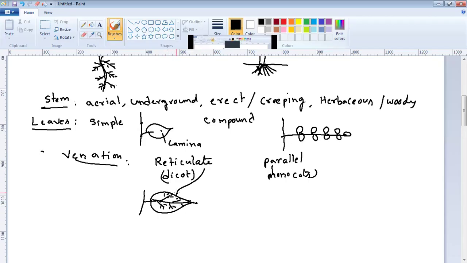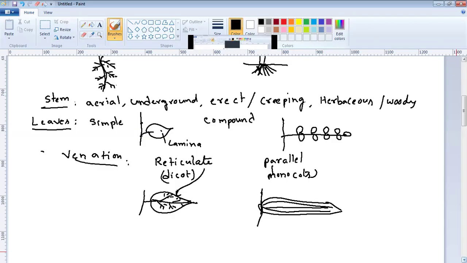All these veins together are called reticulate veins. Whereas in parallel venation, all veins are parallel to each other. So that is the parallel venation.